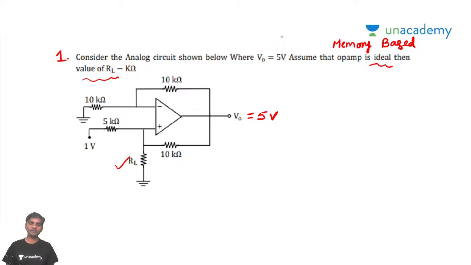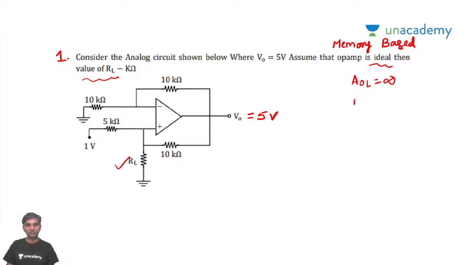From the given, he says op amp is an ideal op amp. Whenever op amp is an ideal op amp, we know that the open loop gain is infinity, and you can see whether the negative feedback is available or not. Negative feedback is available. Yes, sir, there's a negative feedback.